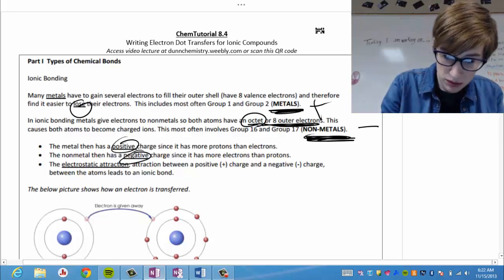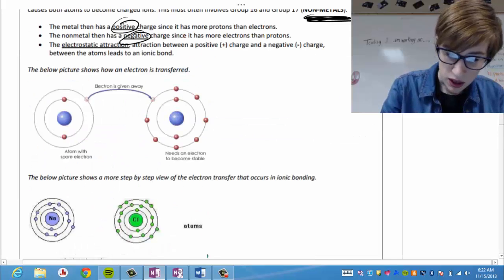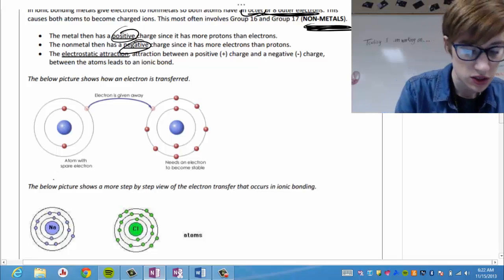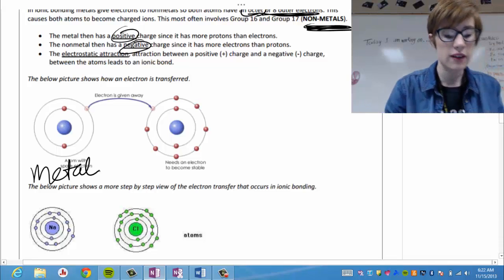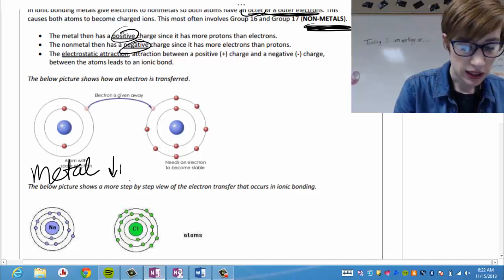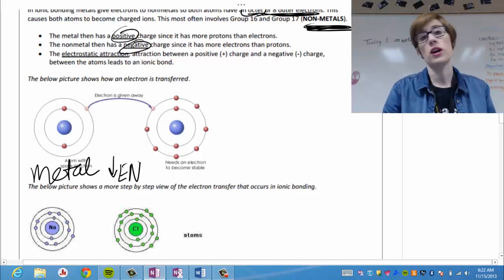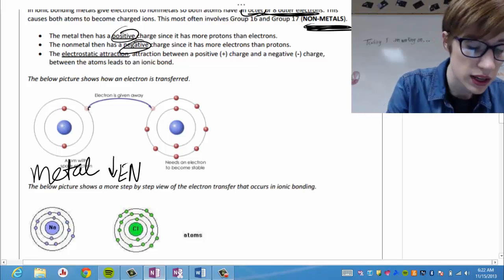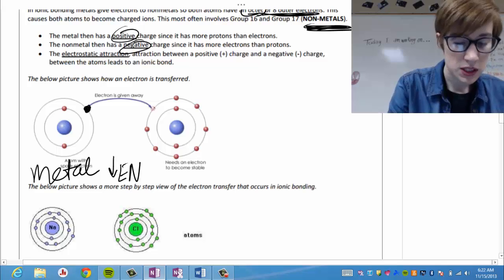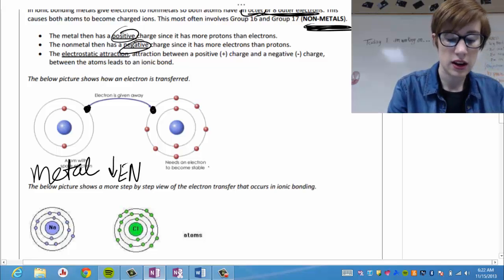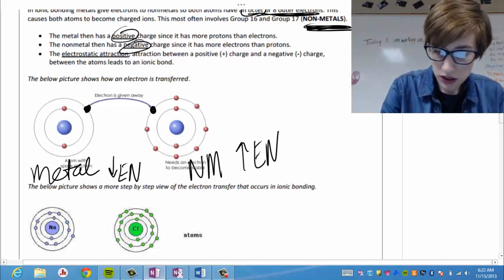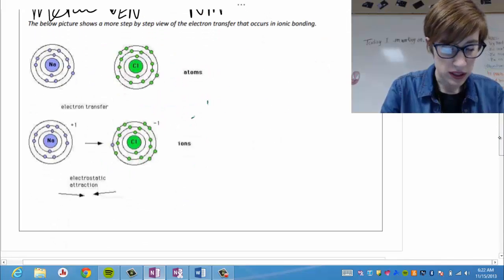Here's kind of a picture of what I'm talking about when I say that they're being stolen. This is one way we show them. We show them with an arrow being moved. Here is your metal, right? Metals have low electronegativities because they don't want to hold on to their electrons. They don't have a strong hold on their electrons because they want to give them away. So here's your electron. It's being taken, and now the nonmetal, which has a high electronegativity, is now holding on to that electron.